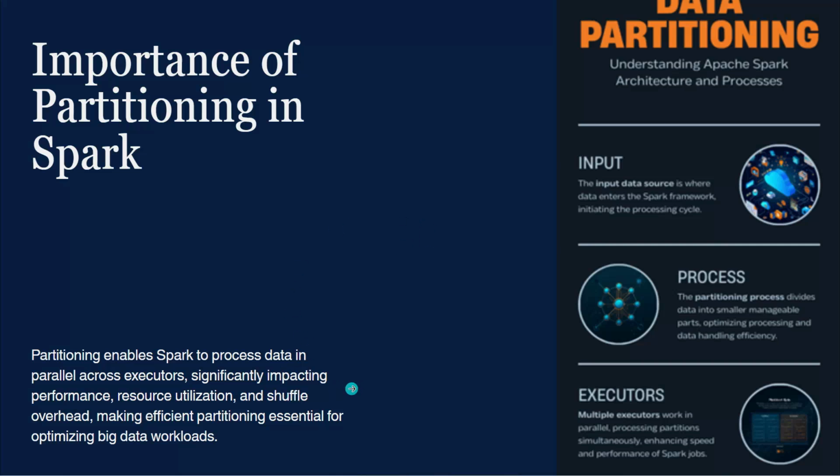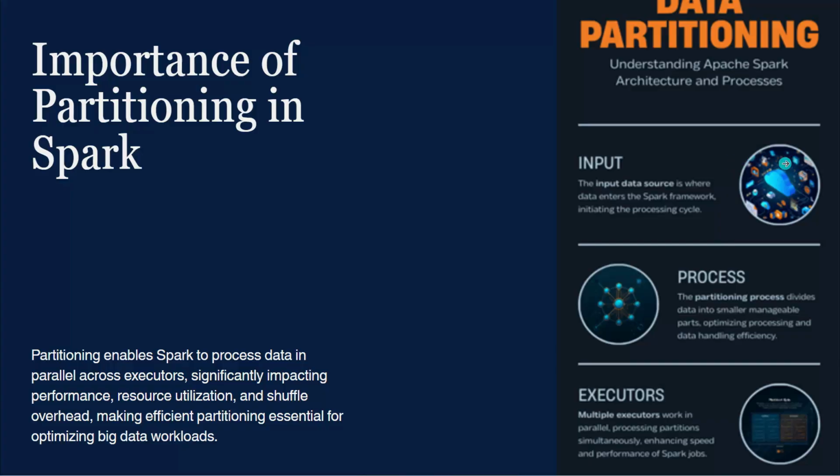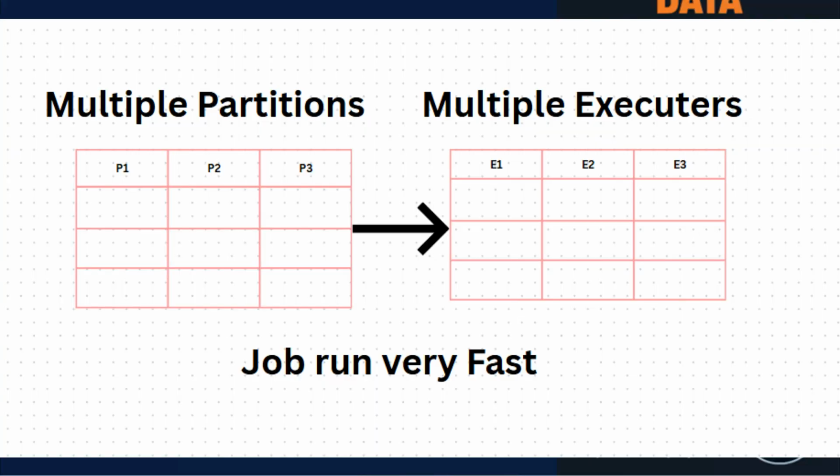For example, imagine a dataset containing billions of customer transactions from an e-commerce platform. If this dataset is stored as a single partition, only one executor will process it and the job will run very slowly. But if the dataset is split into multiple partitions, Spark can distribute the workload across many executors and process the data much faster.